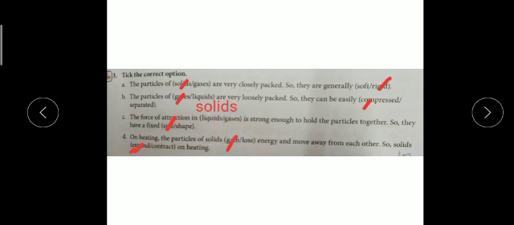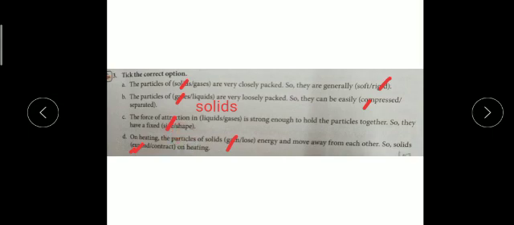Sometimes they are not giving the proper word, they are misprinting, and there are spelling mistakes here and there, so you just correct this one. C part: the force of attraction in solid, liquid and gases is strong enough to hold the particles together. So the answer will be the force of attraction in solids is strong enough to hold the particles together, so they have a fixed shape.